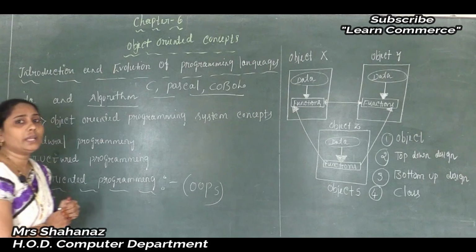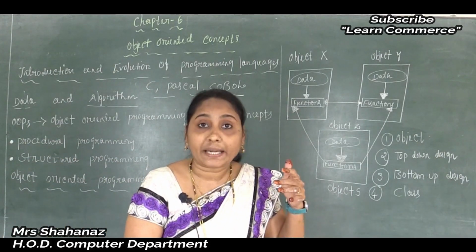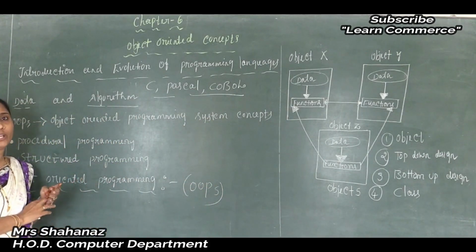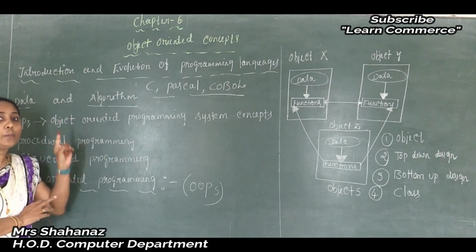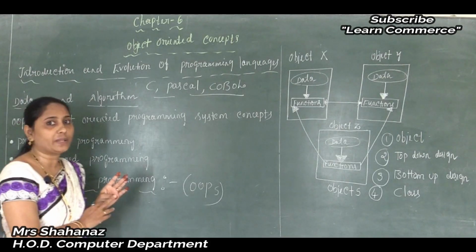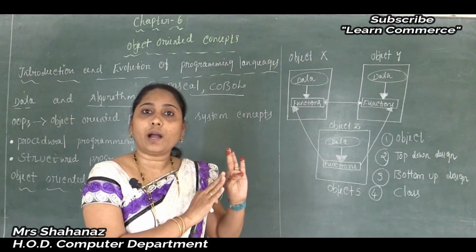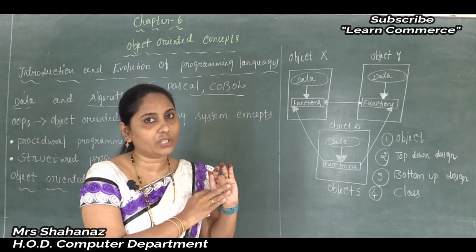Later the engineers found that the traditional method of programming was expensive. So these are the disadvantages of the traditional programming languages, the procedural and structured programming languages. The traditional method of programming was expensive, also very lengthy, and error prone.